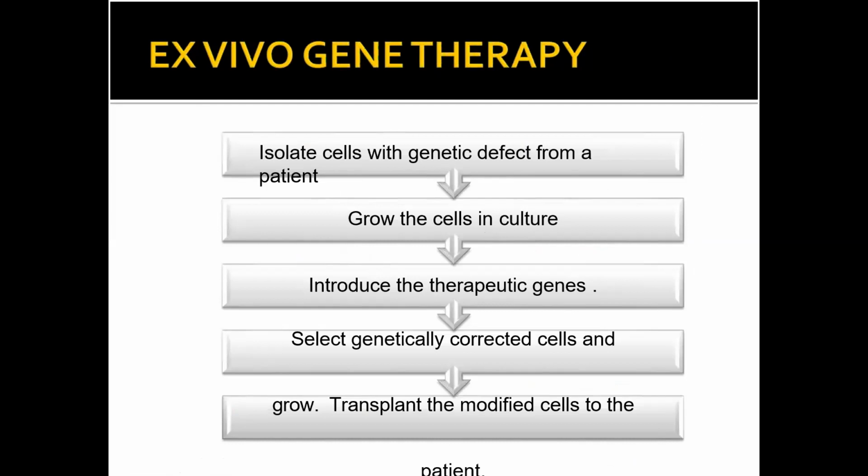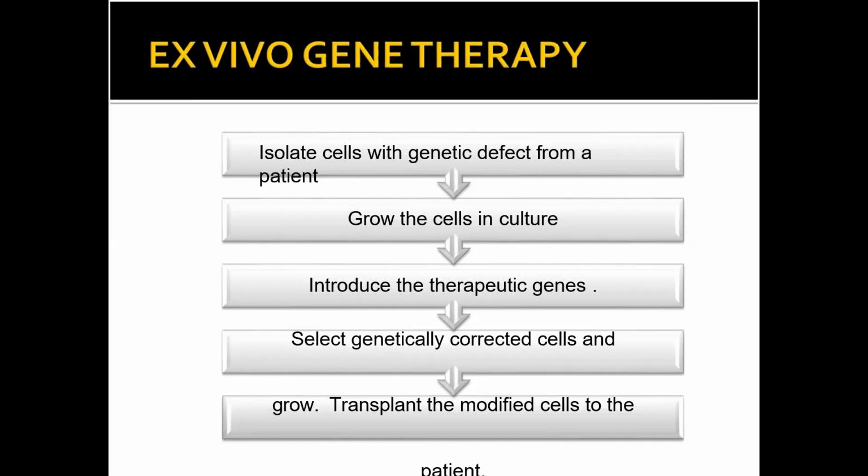The first step is to isolate cells with the genetic defect from the patient. So you have to isolate the cell from the diseased patient which is having some problem. Now the cells are grown in culture. As you are keeping the cells outside of the body, you have to provide some media supplement. So the cells are growing in the culture.